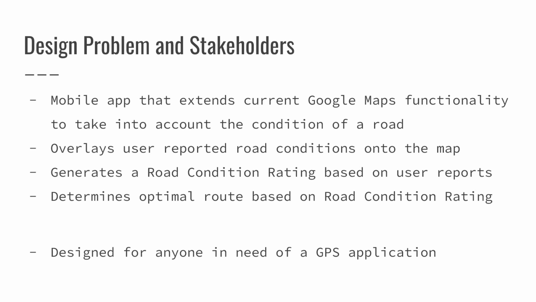Design problem and stakeholders. This application is a mobile app that aims to extend the current Google Maps functionality to consider a road's condition. Thus, the app overlays user-reported road conditions onto the map and generates a road condition rating based on user reports. Using this data, the application is able to determine the optimal route based on the road condition rating. Stakeholders for this application would be anyone in need of a GPS application. This refers to taxi drivers, police officers, or even the everyday driver.